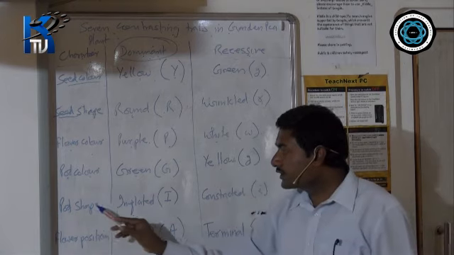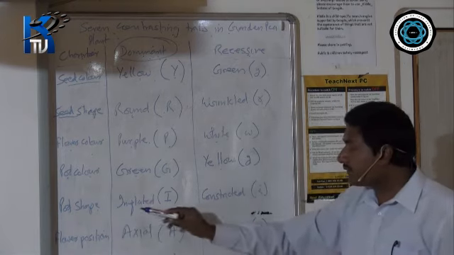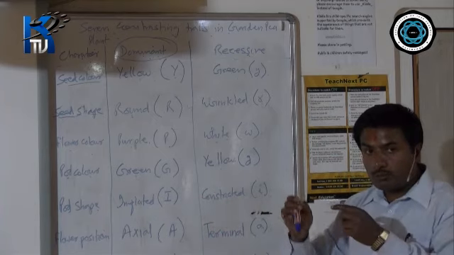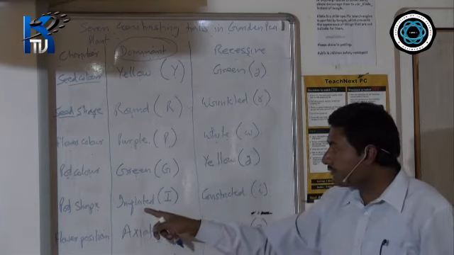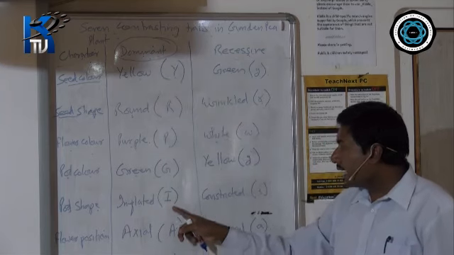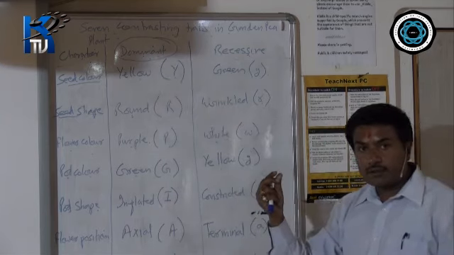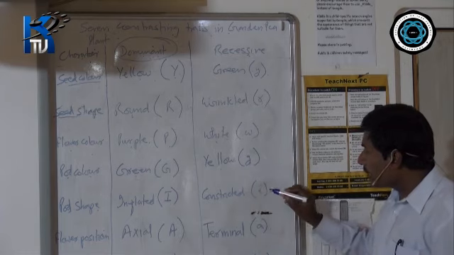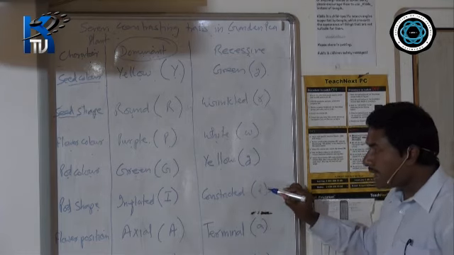Then pod shape. The pod shape can be inflated. Inflated means somewhat swollen in nature. So inflated is a dominant character, so capital I. And if it is constricted, the constricted character you will write as small i. Then